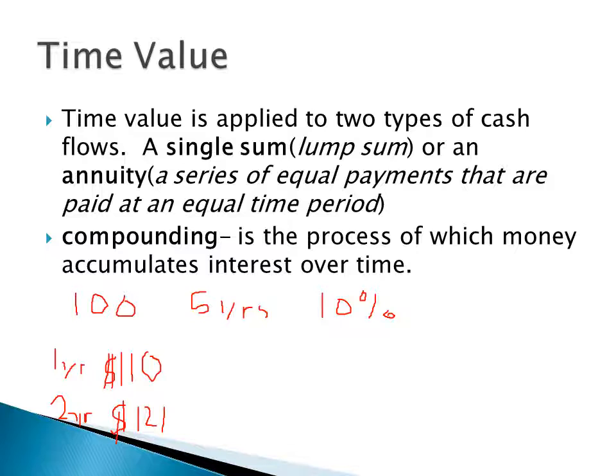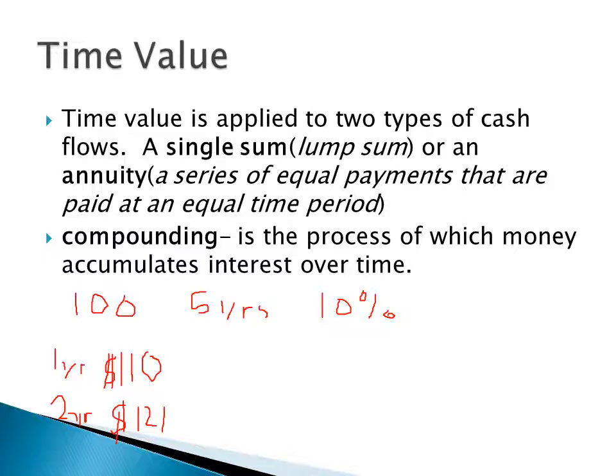What is time value? Time value is a concept that's applied to two types of cash flows, one being a single sum or a lump sum of money, and two being an annuity, which is a series of equal payments that are paid out in an equal period of time.